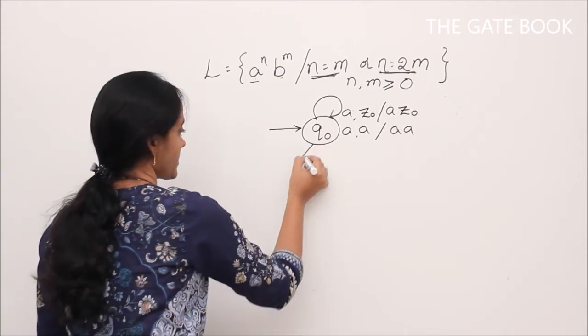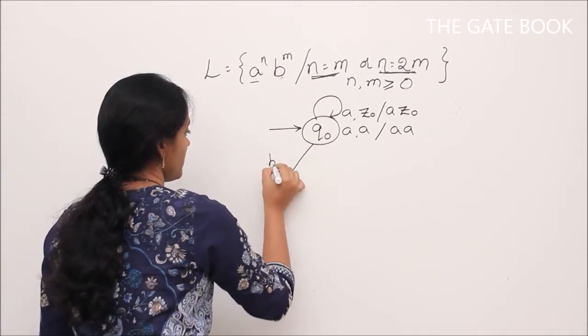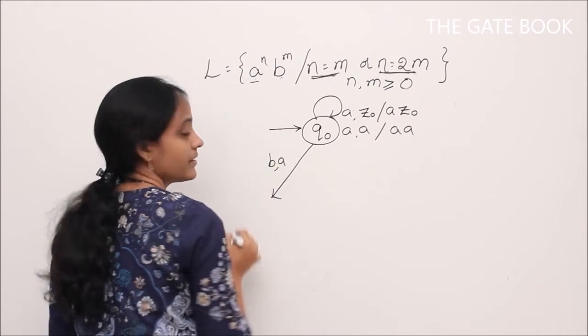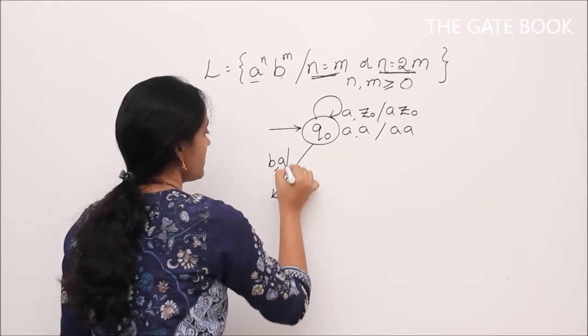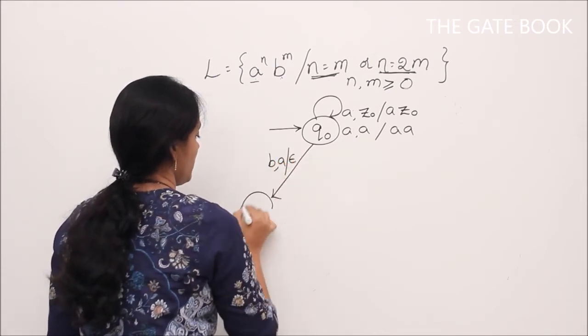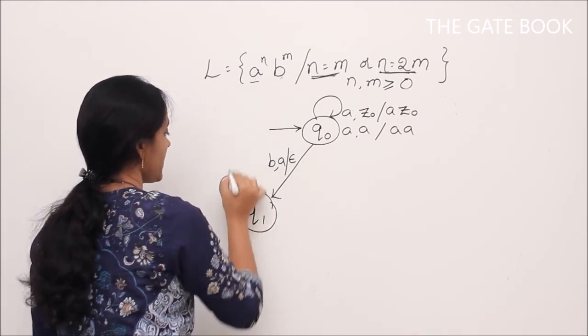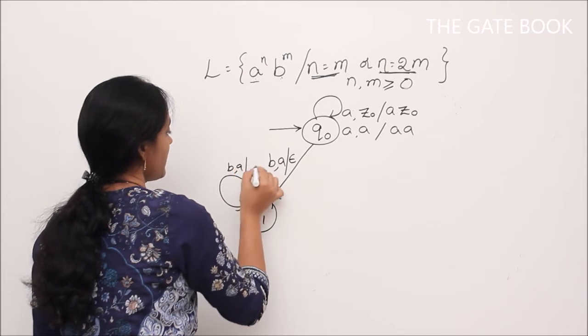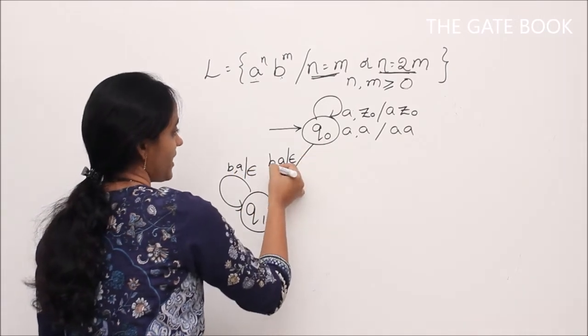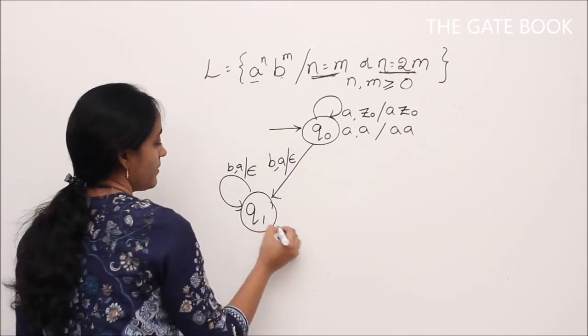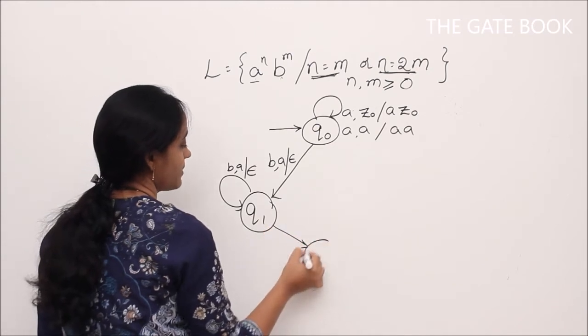As we already discussed. So for first B, if we have A in the stack, then pop that and go to Q1, and here for every B we need to pop single A, because this path is popping 1 A for 1 B, and we go to a final state.